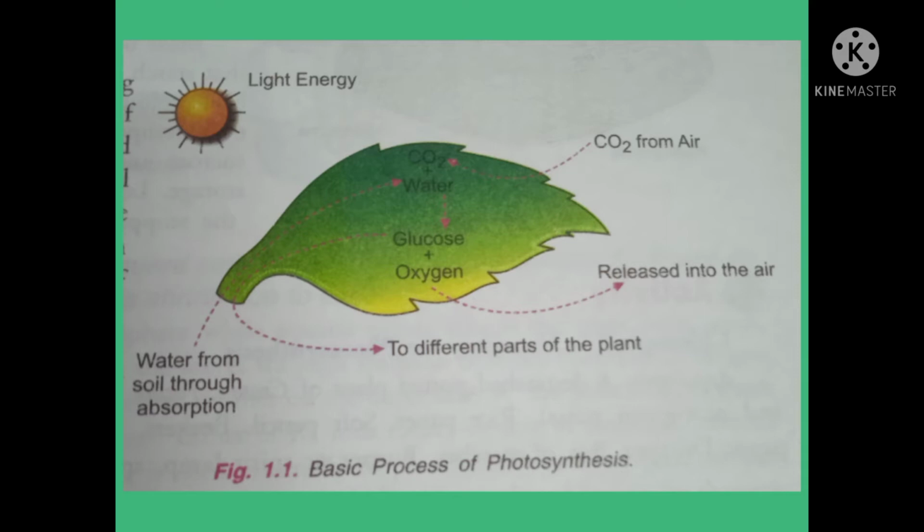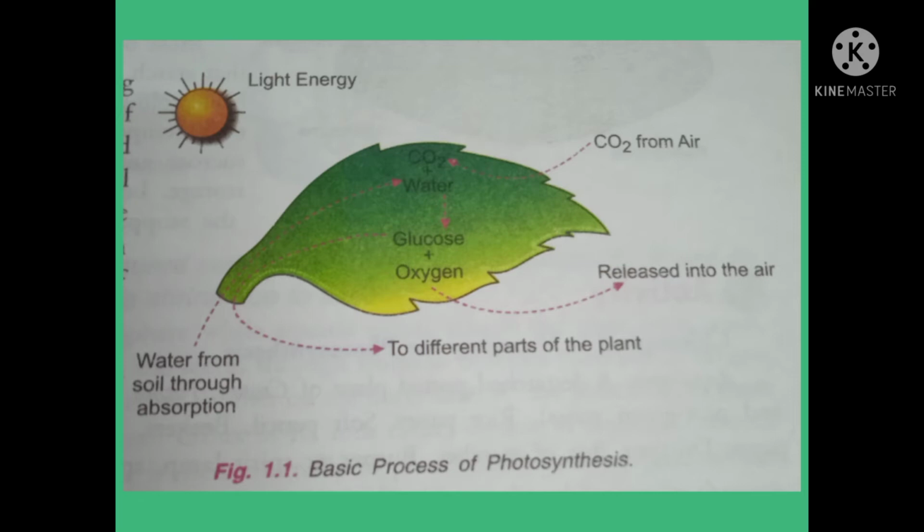So first of all, we will read about sunlight. Light is the source of energy for photosynthesis. Light is the visible part of the electromagnetic radiation. The natural source of light is the sun, but artificial light can also provide energy to plants for their photosynthesis. Plants absorb light mostly in violet, blue and red parts of the visible light. Light has two functions: photolysis of water and excitation of chlorophyll to emit electrons.